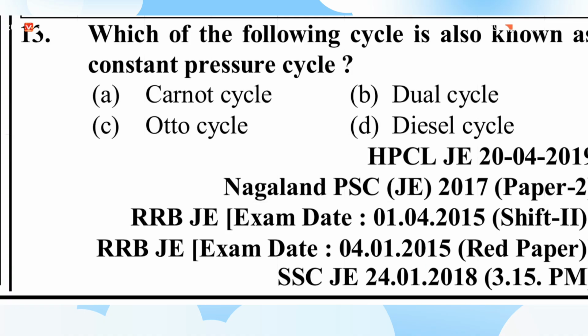Question number 13. Which of the following cycles is also known as the constant pressure cycle? A Carnot cycle, B dual cycle, C Otto cycle, D diesel cycle. Diesel cycle is called the constant pressure cycle and Otto cycle is called the constant volume cycle.